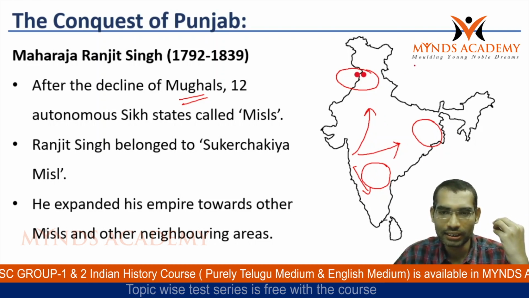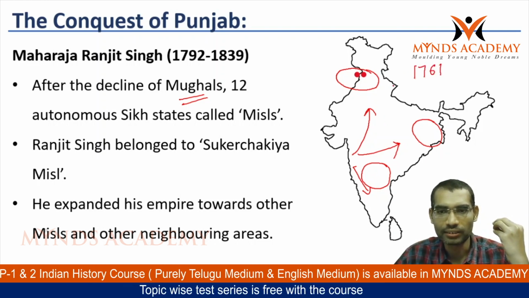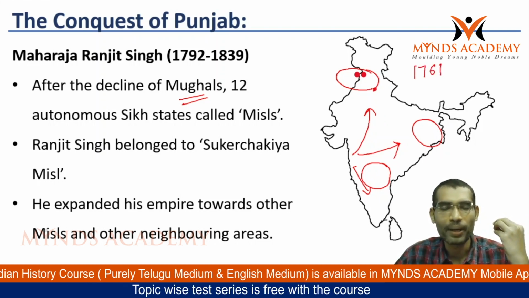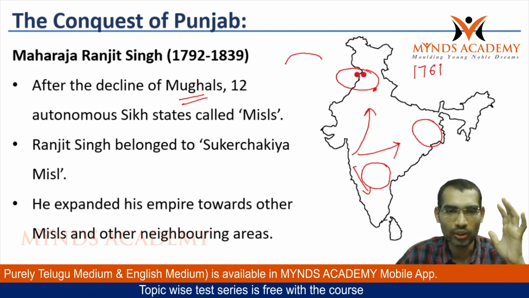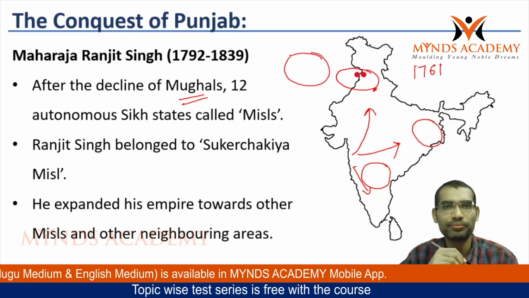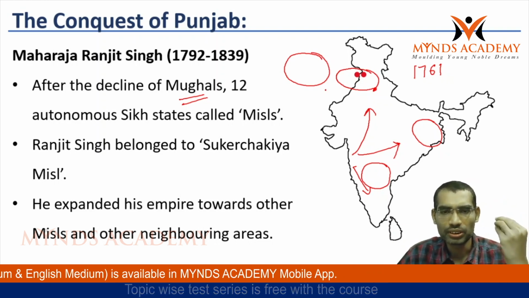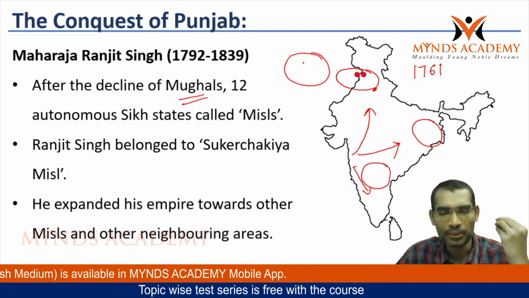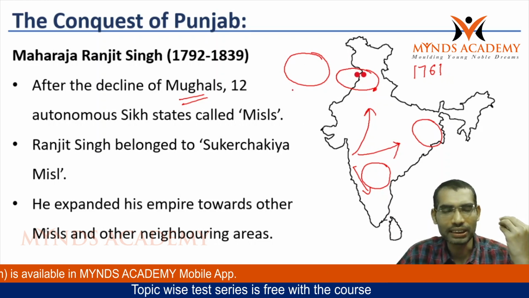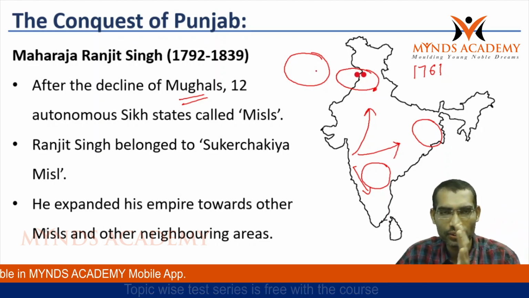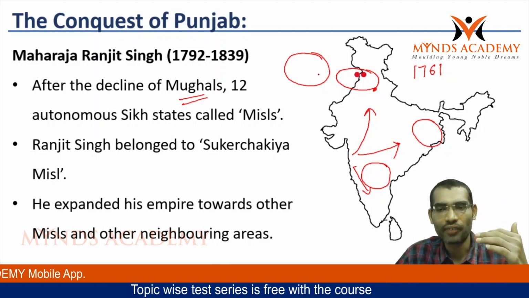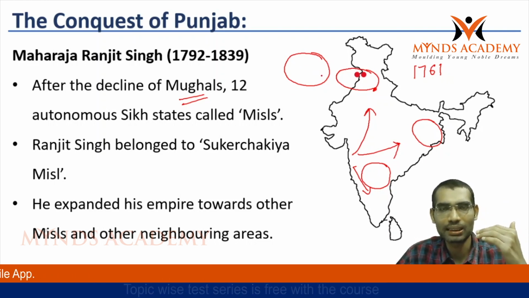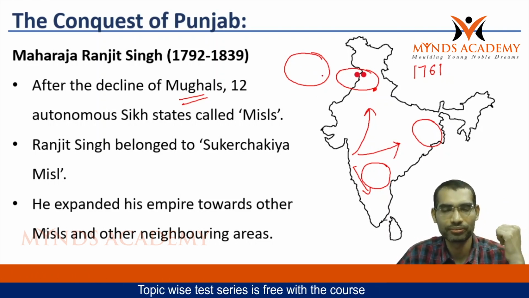However, after 1761, in the third battle of Panipat, the Marathas were defeated by the Afghan ruler Ahmad Shah Abdali. So there was confusion. Ahmad Shah Abdali conquered some of these territories. Mughal authority was very weak. The Marathas were also weakened after the third battle of Panipat and subsequent wars with the British.